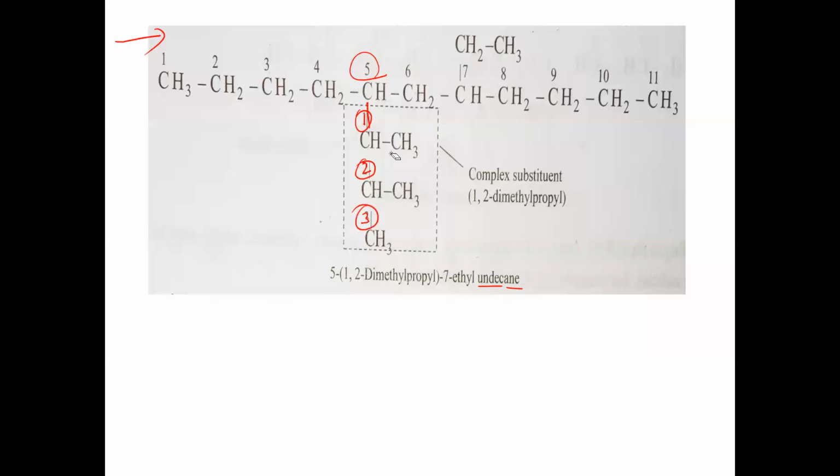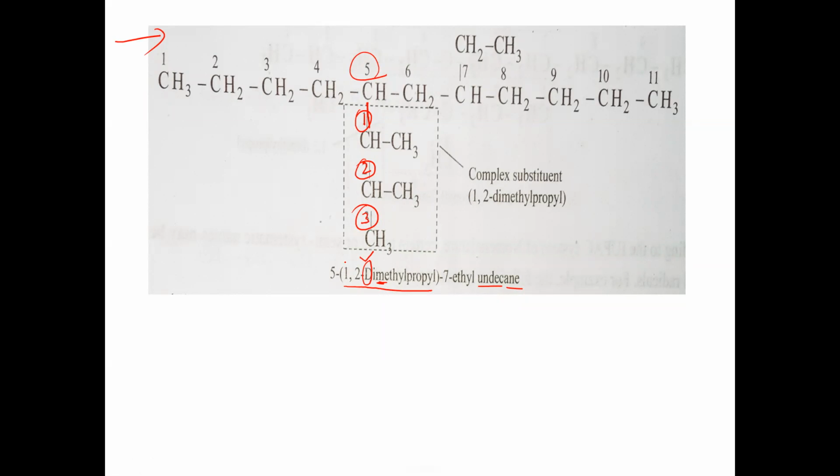In this, 1, 2 dimethyl propyl it is. So 1, 2 dimethyl propyl, again same as the previous example. So here D is what? First letter. In dimethyl propyl, M should not be taken. Remember, D should be taken. The first letter of this dimethyl propyl should be taken as D.